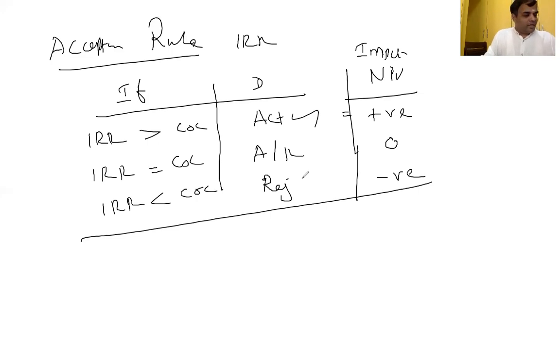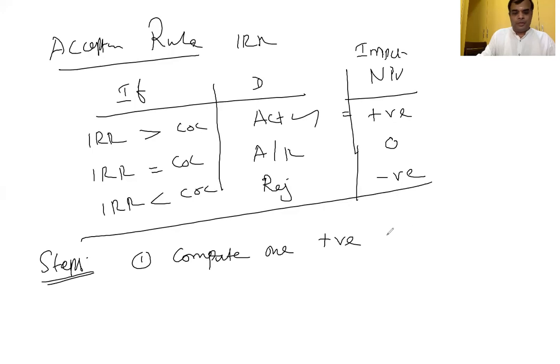Now, with respect to IRR, how to compute IRR, you know. The steps to compute IRR: first, compute one positive net present value and one negative net present value.